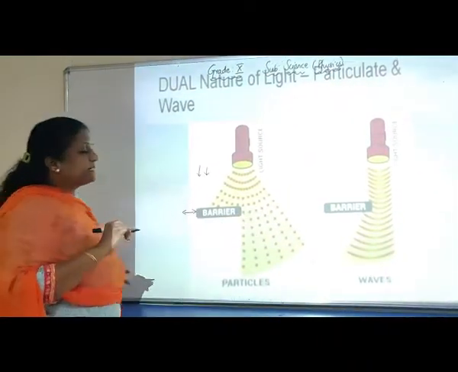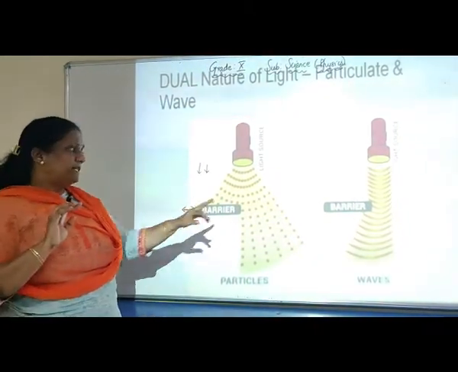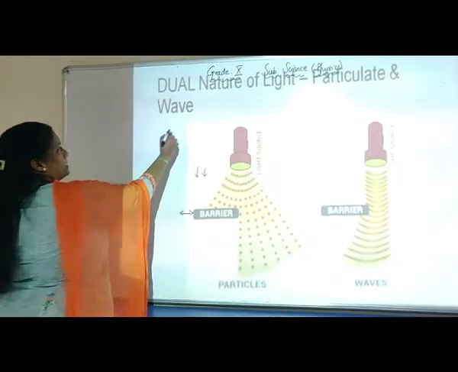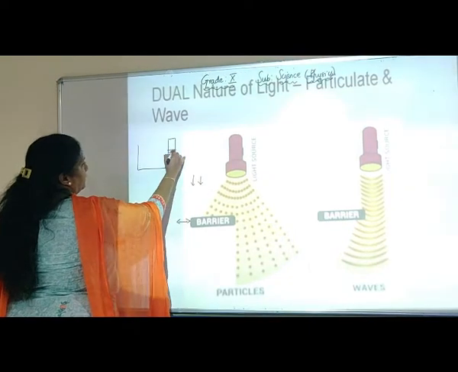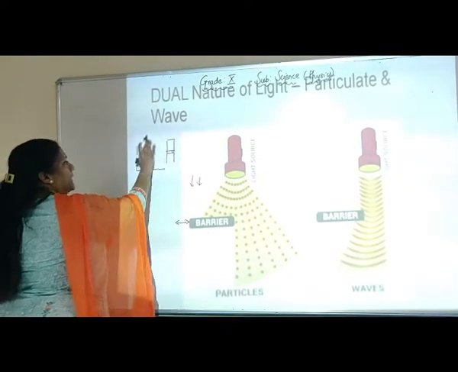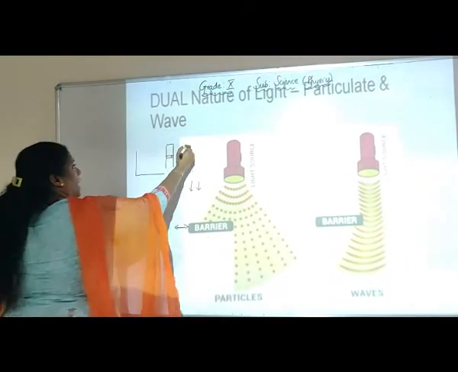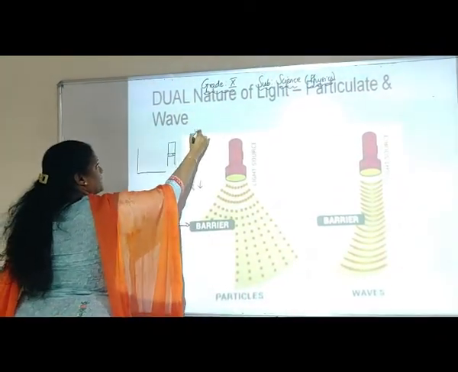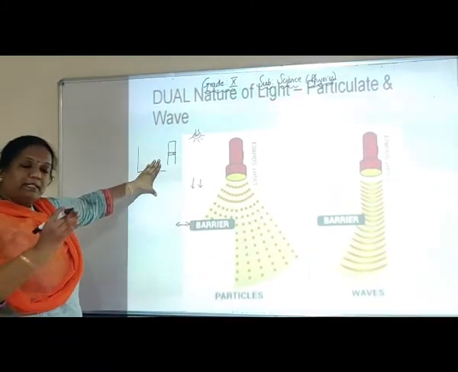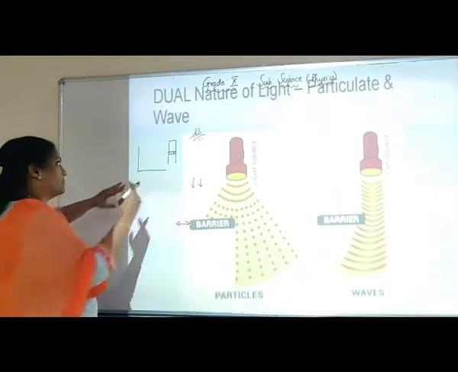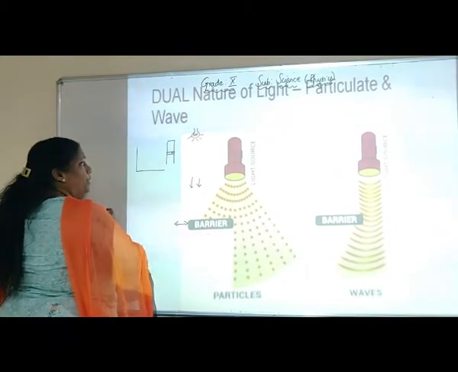Okay. The second is the wave nature of light. Let me demonstrate this in a very simple manner. Suppose this is your room, okay, and you have the room door here. And inside your room there is no light that is switched on. It is absolutely dark. But outside, maybe in the living room, there is a source of light. Your door is closed three-fourths, which means it is tilted at an angle. It's not completely closed. So what will you observe?